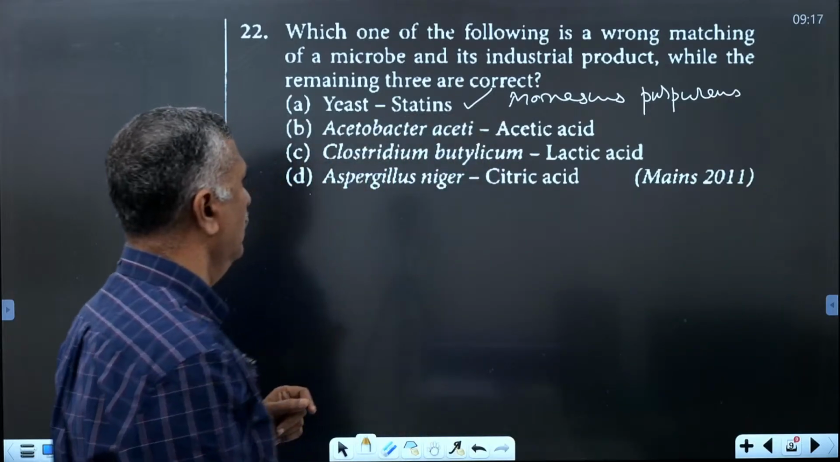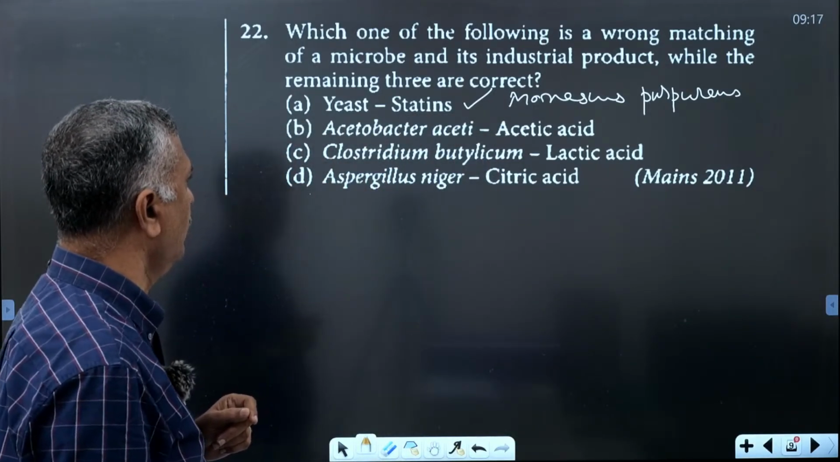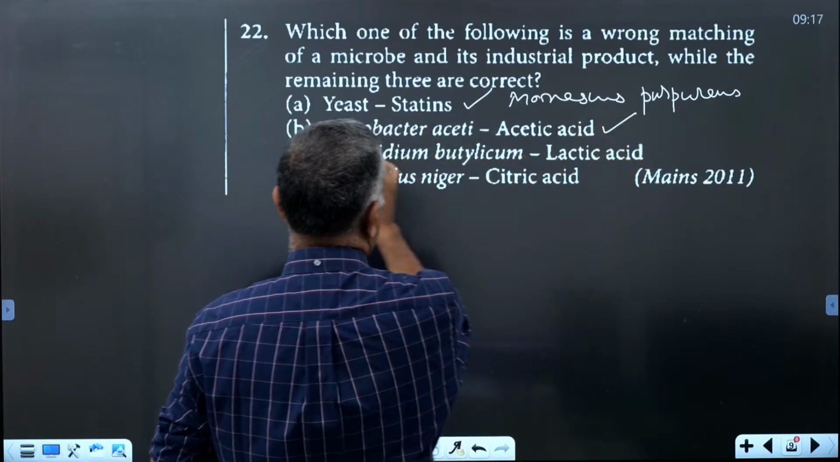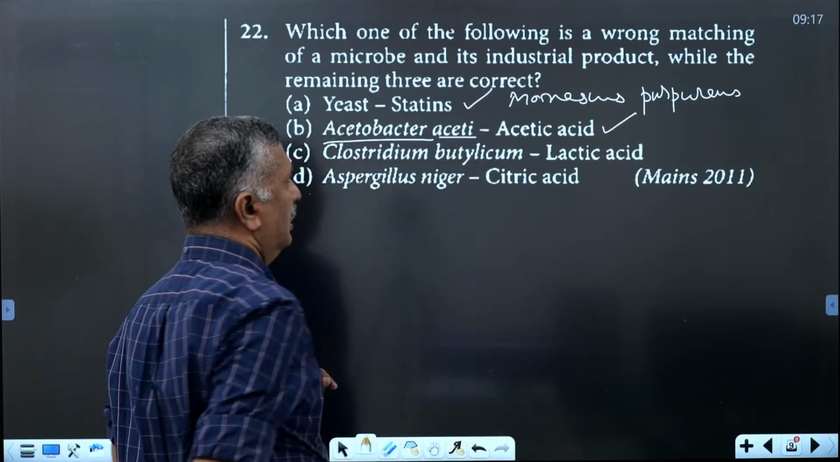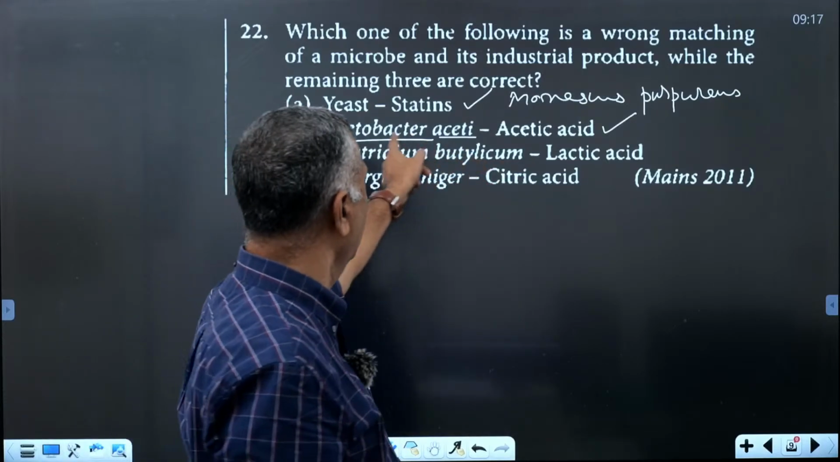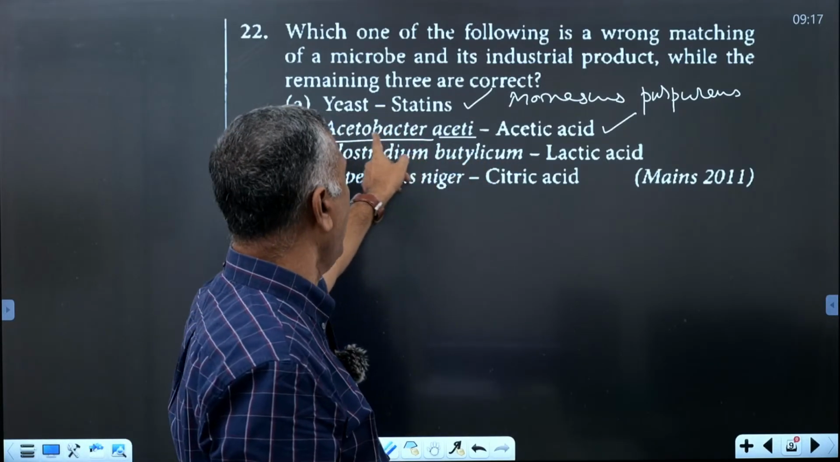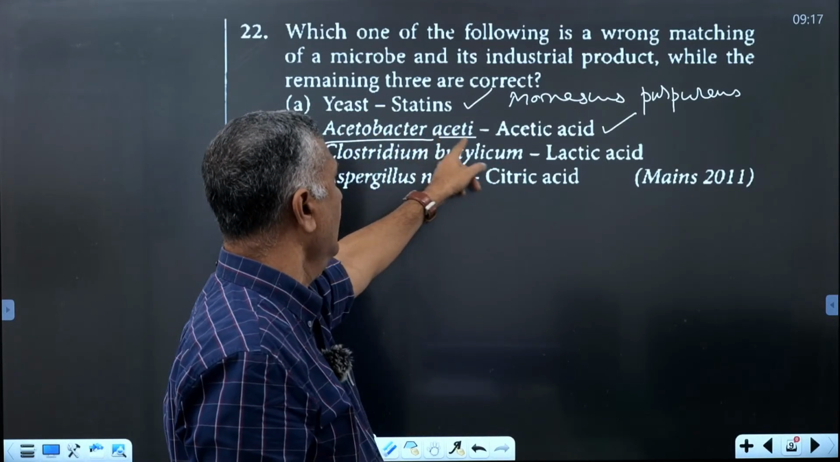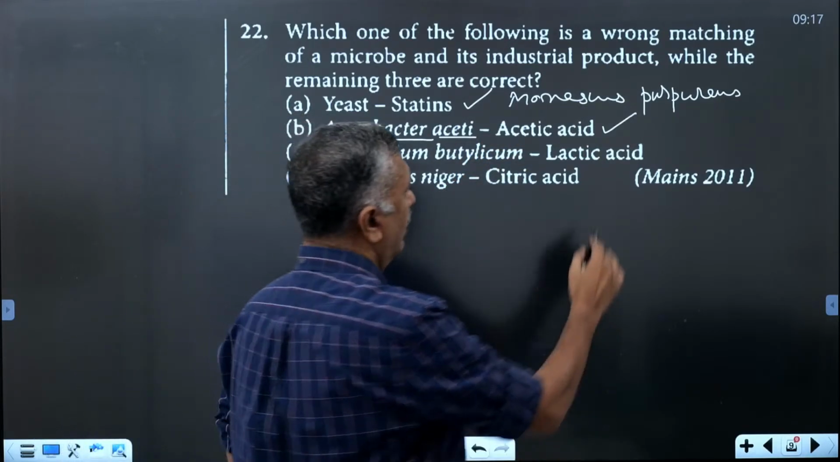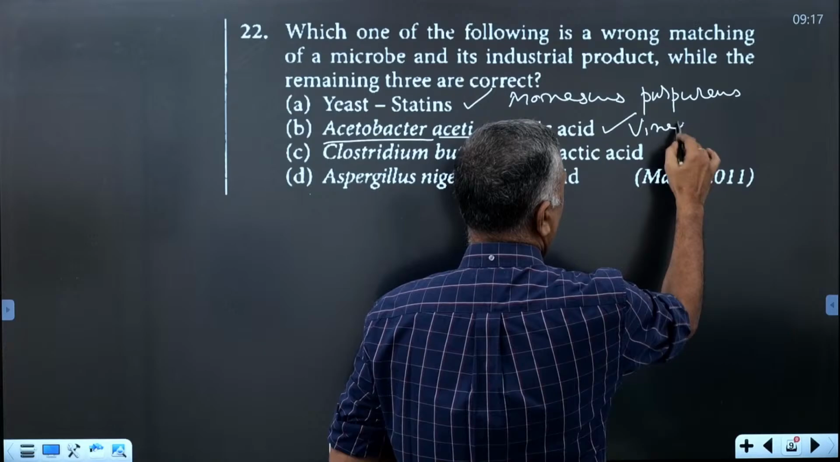Monascus purpureus will produce statins. Acetobacter aceti produces acetic acid. Commercial or industrial production of acetic acid is from Acetobacter aceti. Another bacterium, Acetobacter aceti, also synthesizes acetic acid. The main content of vinegar is acetic acid.